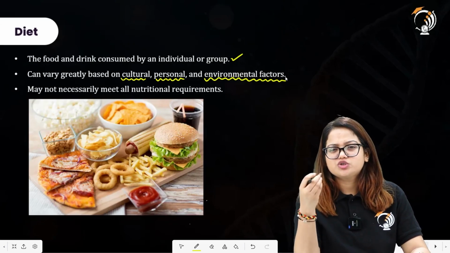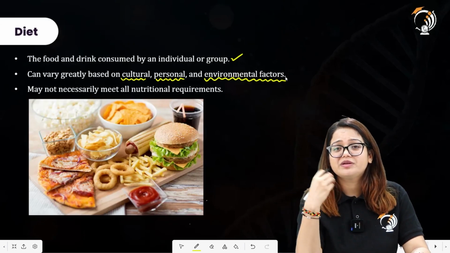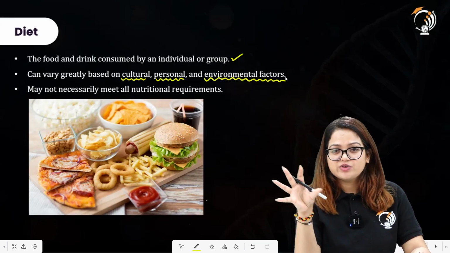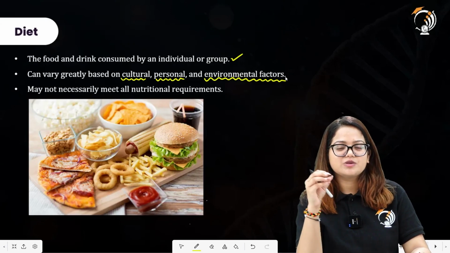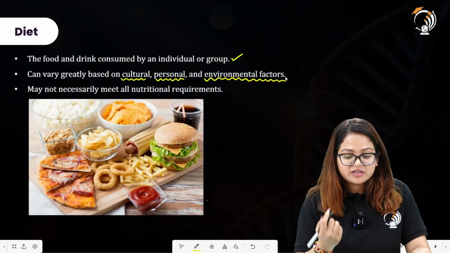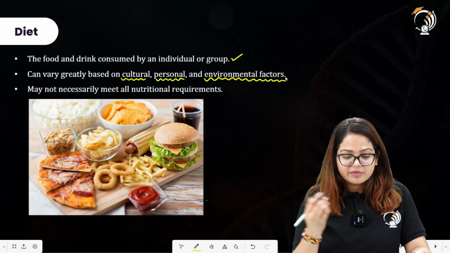Most of the vitamins and minerals will not be there. So if a person relies completely on these food resources, he will become deficient in vitamins and minerals also.